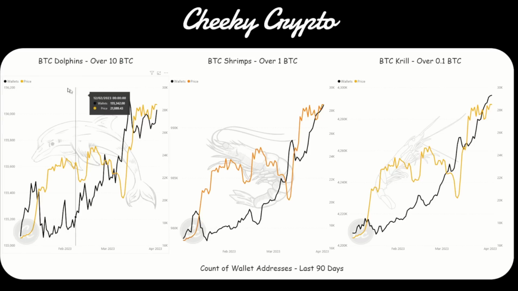And we can also see dolphins have been very much accumulating as well, and this is 10 Bitcoin or more per wallet, and you can see that these guys are accumulating and still pushing their wallet count data upwards. Now, one thing I'm going to say here is that, and I said it before, right? Everything when it comes to buying and selling is all about liquidity, right? And if a lot of people are basically looking to buy, well, someone's got to be selling to them, right?